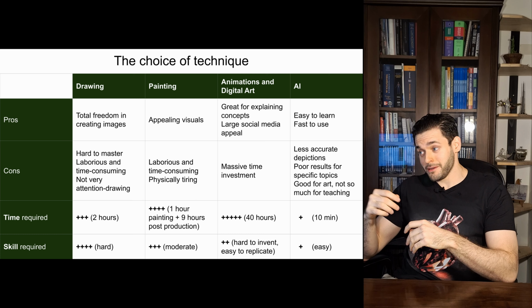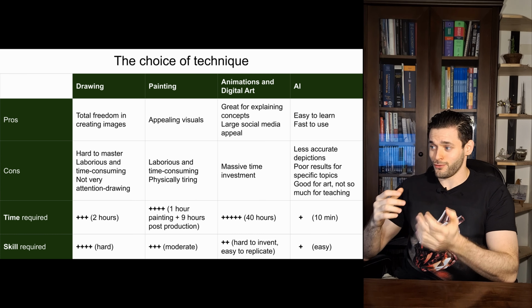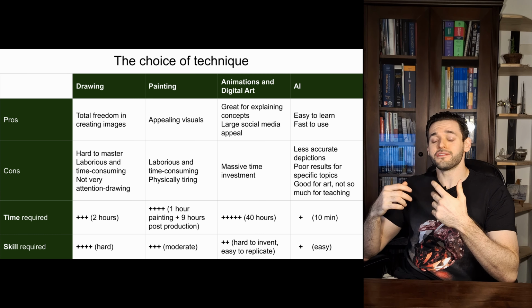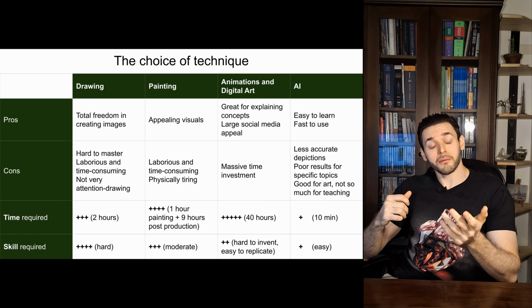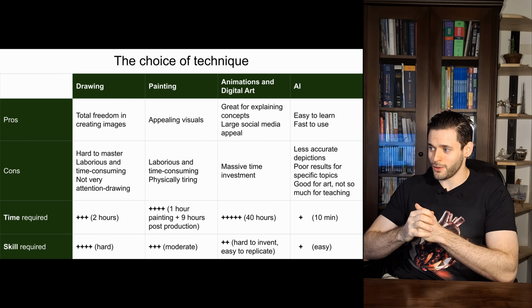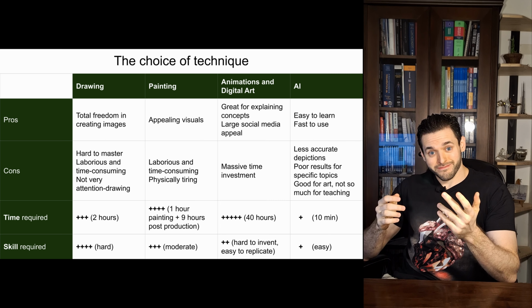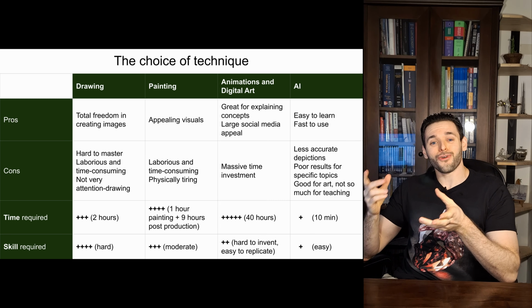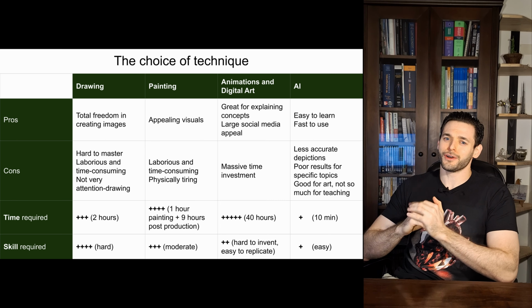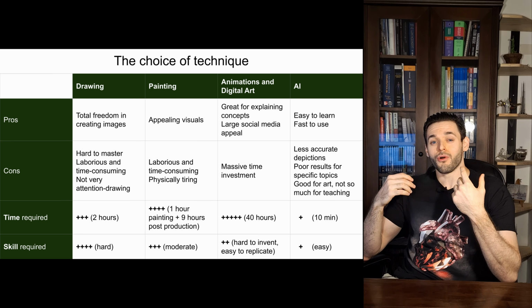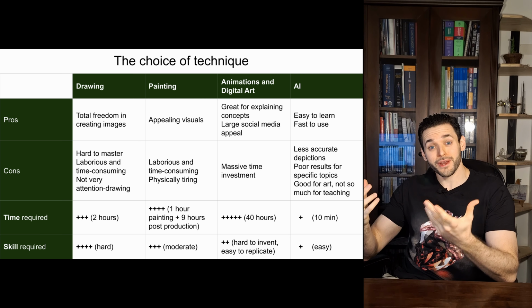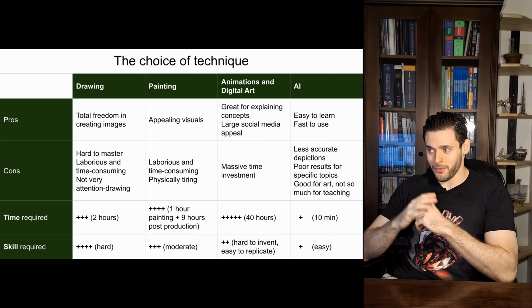Whereas AI is easy to learn and fast to use, but leads to less accurate depictions and can have poor results for specific topics. So, AI tends to be good for art, but not that much for teaching. AI is more beautiful, AI is prettier, but it's less accurate.